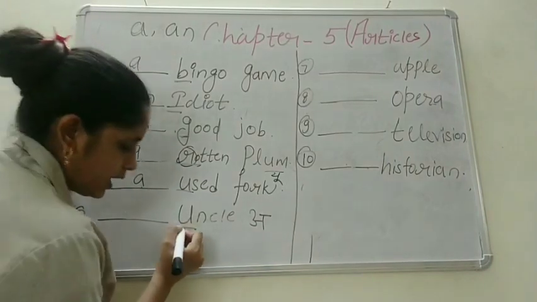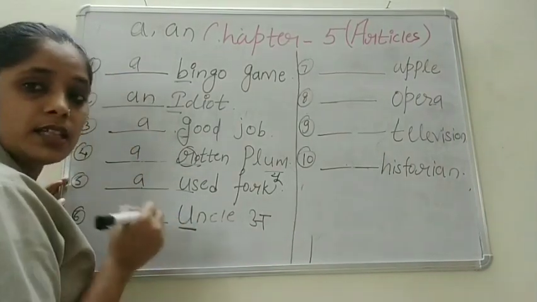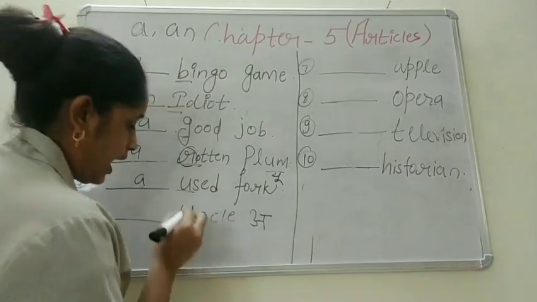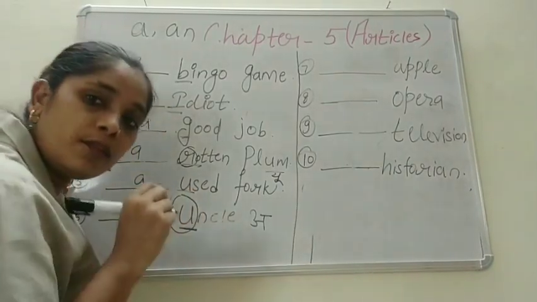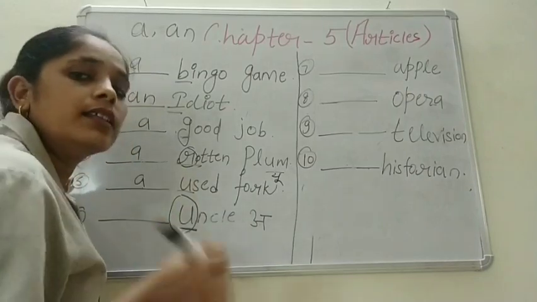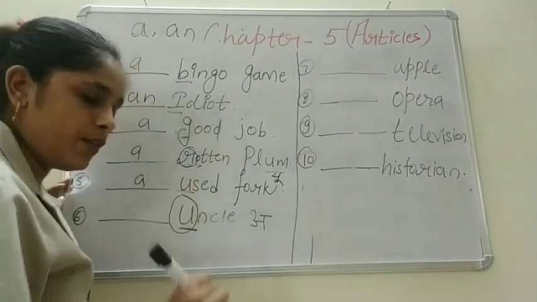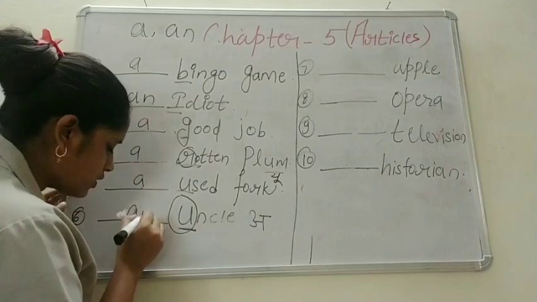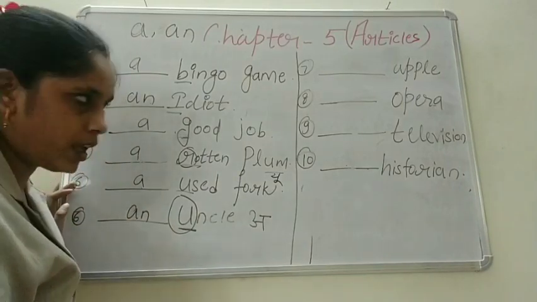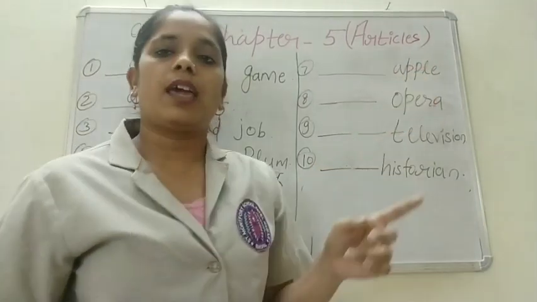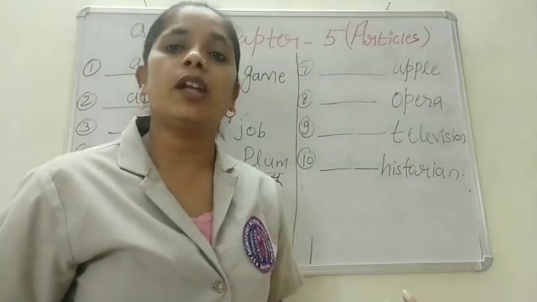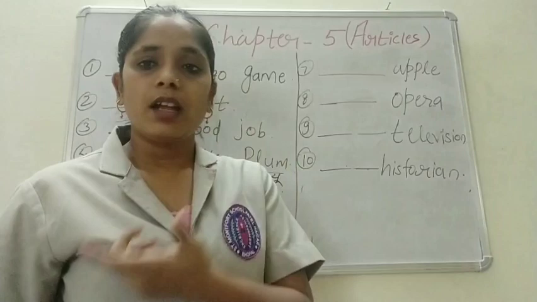Now see, dash, uncle. See here, uncle. The sound is vowel, as here it is written U. U is a vowel, and the sound is also vowel. So here we will write an uncle. Now see the seventh one, dash, apple. The sound is consonant or vowel?